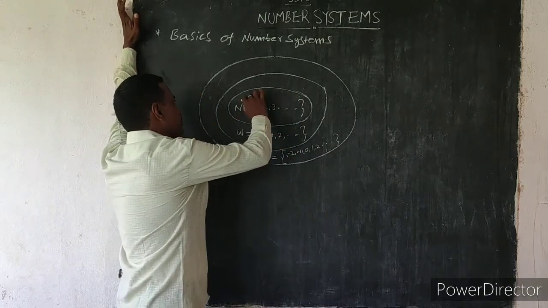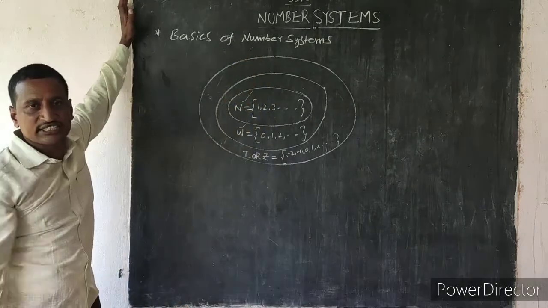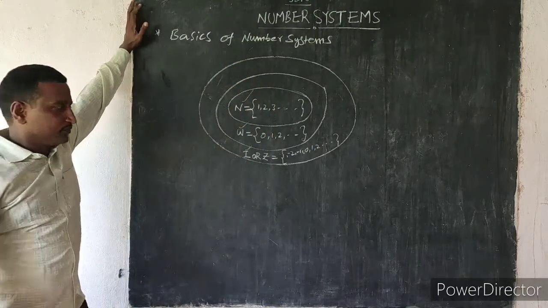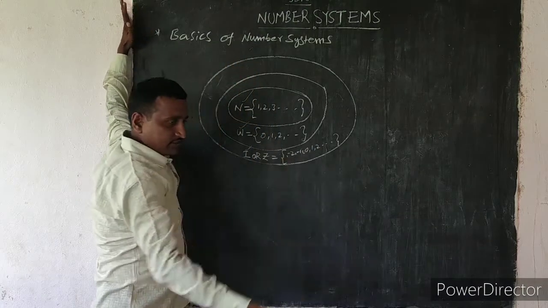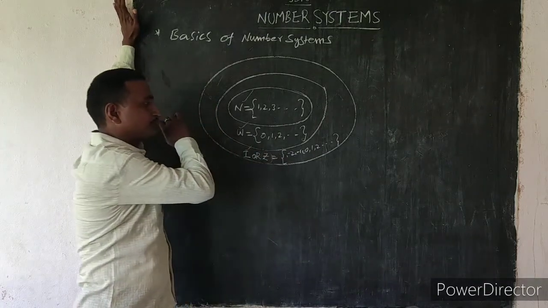Here, natural numbers are denoted N, whole numbers W, and integers I or Z. Z comes from the German word for to count.